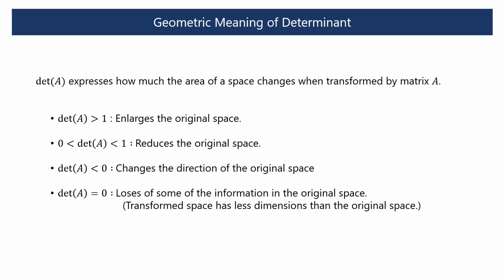If the determinant is 0, the matrix transformation causes the loss of some of the information in the original vector space. The transformed space becomes lower-dimensional than the original space. For example, the three-dimensional space becomes a two-dimensional plane or one-dimensional line. And a two-dimensional plane becomes a one-dimensional line.